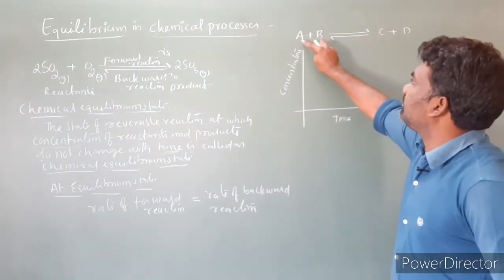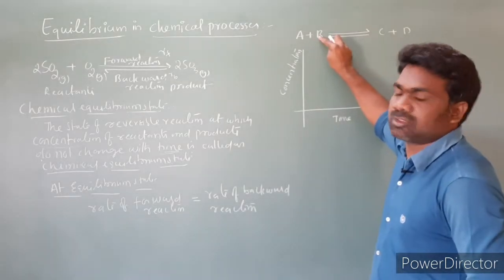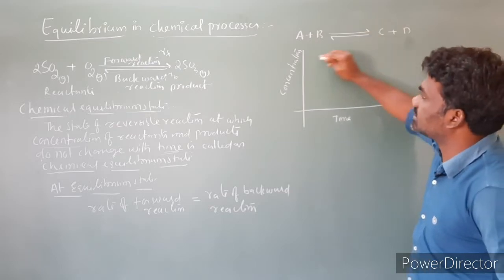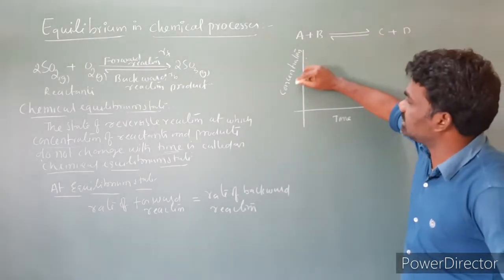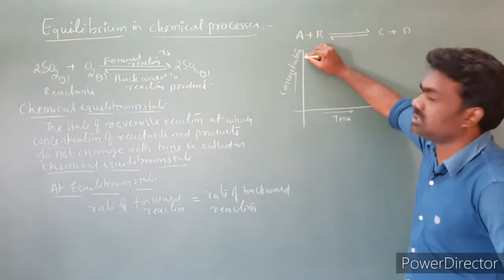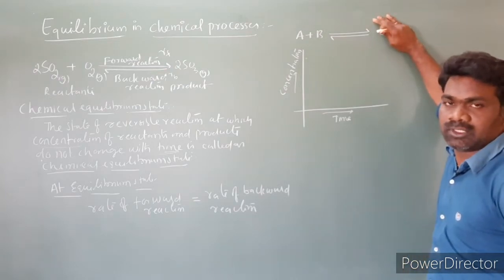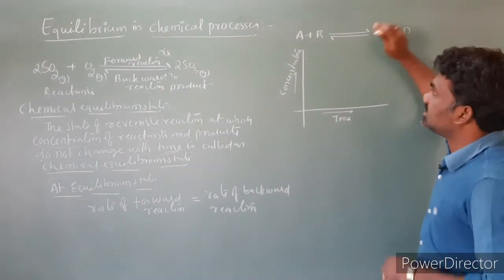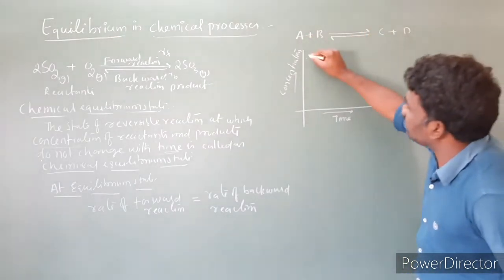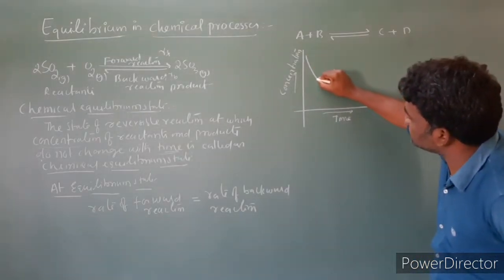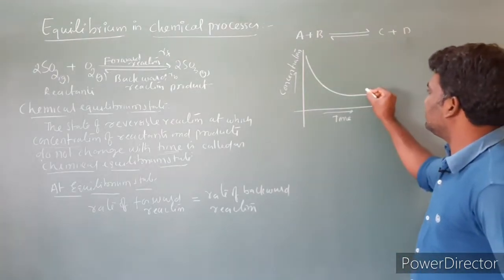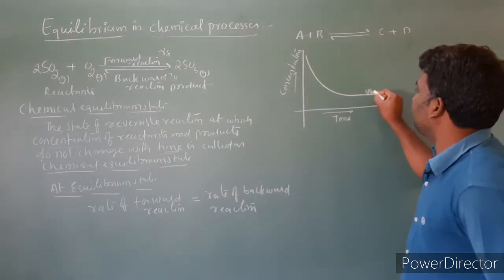Initially concentration of reactants is very high. Imagine initially the reaction is not started, there is no product, so concentration of reactants is very high. Concentration is increasing this way, and this is increasing time. When the reaction is started, concentrations of reactants slowly decrease because reactants are converting into product. The concentrations of reactants decrease, isn't it? So this is a concentration of A and B.